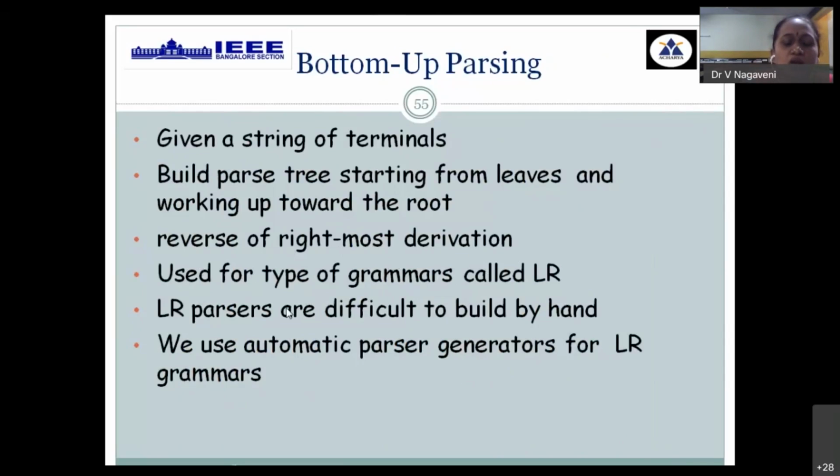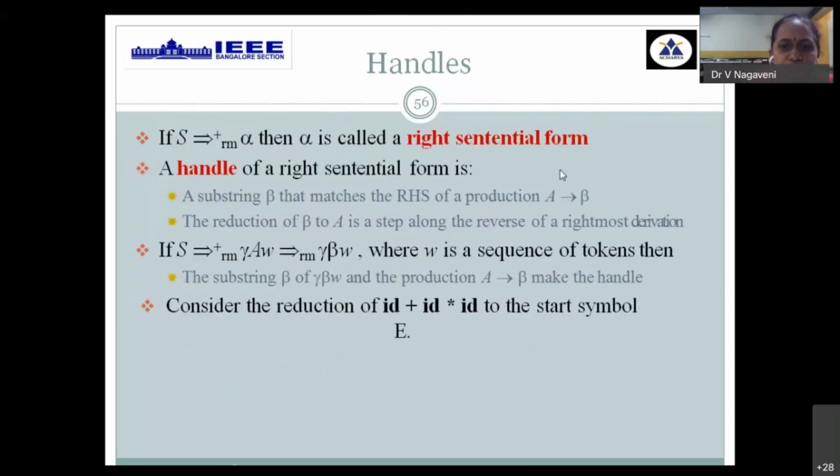Okay, and all the automatic parser generator tools adopt this kind of bottom-up parsing approach only. We start from all the characters of your given string and work in reverse until you reach the start symbol. It's a reverse process. Okay, now the reverse of this process is called the reduction process.